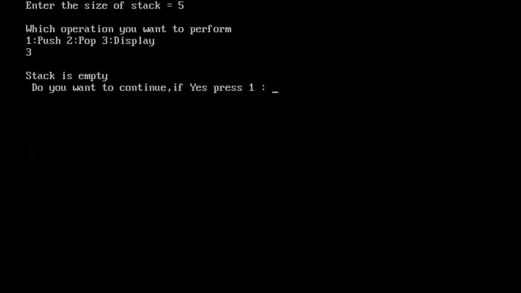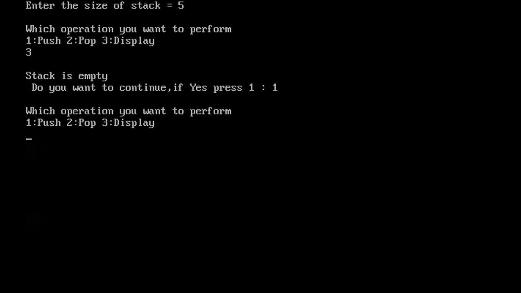Why here the stack is empty message we got? Because we have not inserted any elements yet. Now, do you want to continue? If yes, press 1. So I have pressed 1.